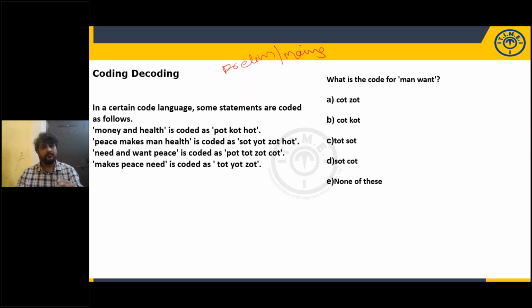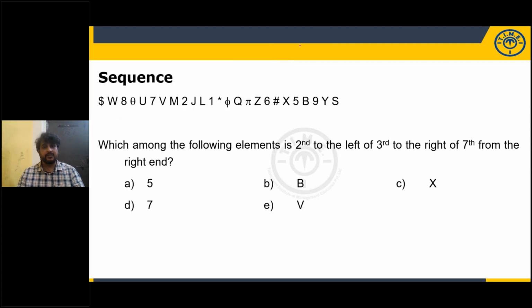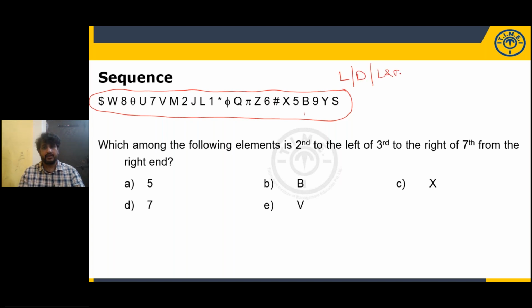I have given sample examples for all the models. Please take a screenshot and practice it later. Sequence questions. This kind of sequence will be given. You may be given only letters, only digits, a combination of letter and digit, or a combination of letter, digit, symbol, anything.